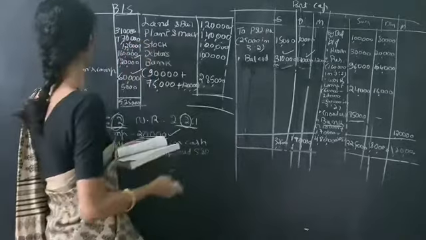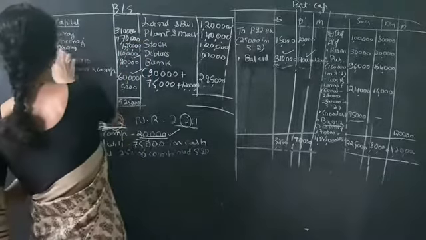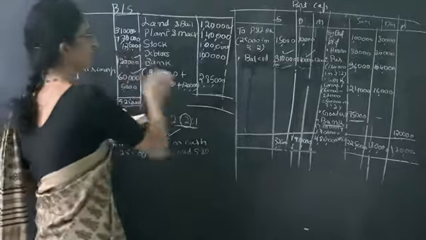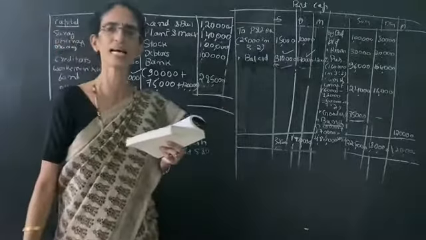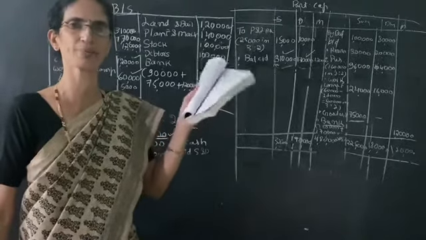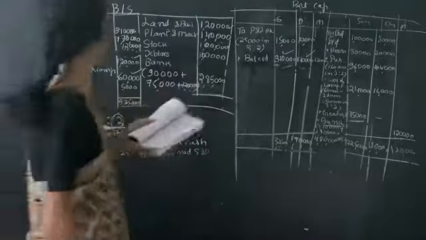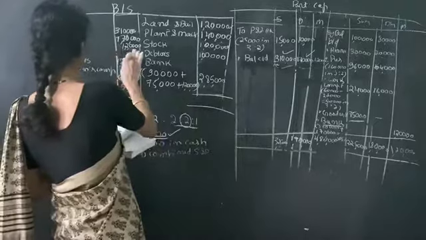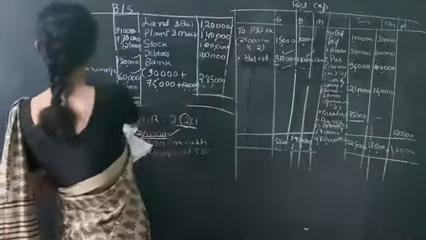Then see here, next item is given reserve. Don't take reserve because it is already distributed to the old partners. So the distribution made to old partners comes in the partners' capital accounts. Don't write the reserve. Next one is creditors.